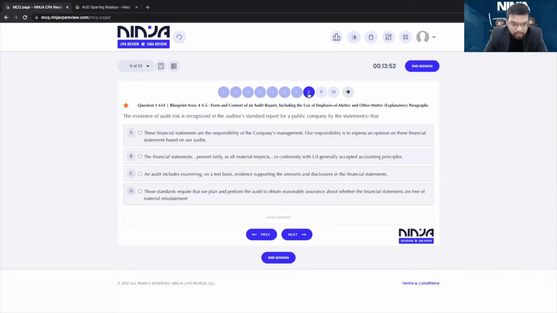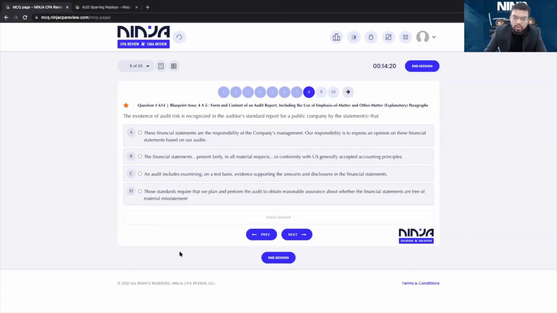The existence of audit risk is recognized in the audit report for a public company by the statement that the financial statements are the responsibility of the company's management. Our responsibility is to express an opinion. This is not talking about the audit risk. This is talking about auditors and management's responsibility. The financial statements present fairly in all material respects in conformity with GAAP. It's giving an opinion. It's not recognizing audit risk.